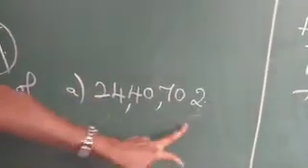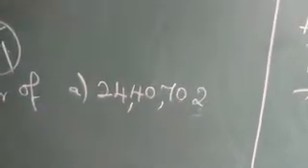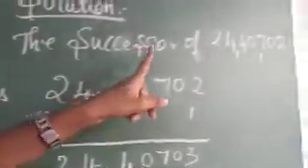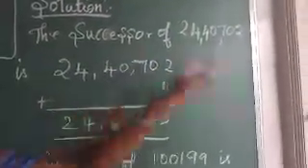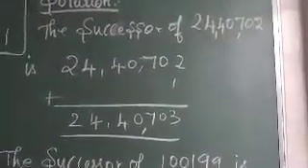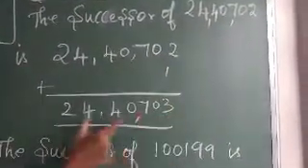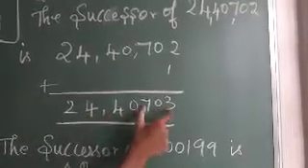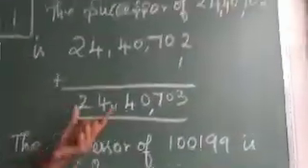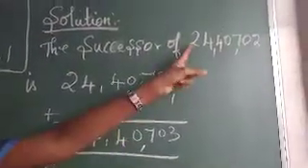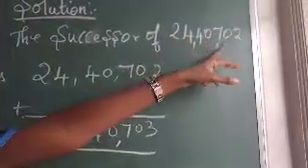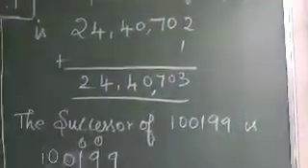You simply add 1 to the given number. If you add 1, what are you getting? 24,40,703. So this is the successor for the given number 24,40,702.